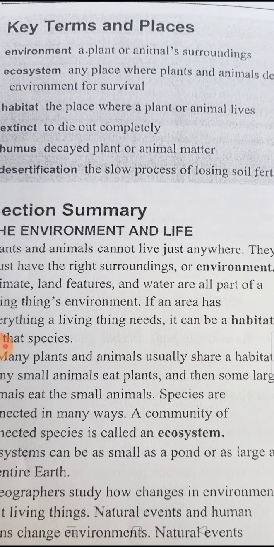Let's explain part 1 in our lesson now. The environment and life. Plants and animals cannot live just anywhere, but they need a place to live in. They must have the right surrounding, the right environment. The right environment includes a lot of factors, like what?